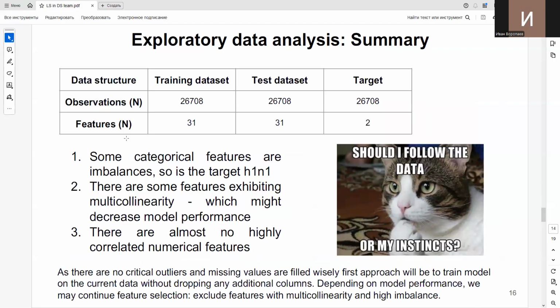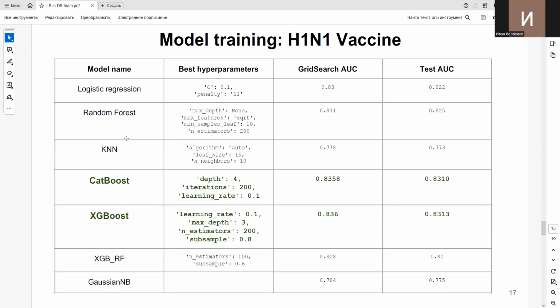So after the manipulations with NA values and exploratory data analysis, we have a data set which contains 31 features. We dropped 4 features, and one feature was the respondent ID, which of course we didn't include in the model construction. And we got some intuitions about which features could be excluded from further analysis, and we will work with this information and improve our initial models with it if needed.